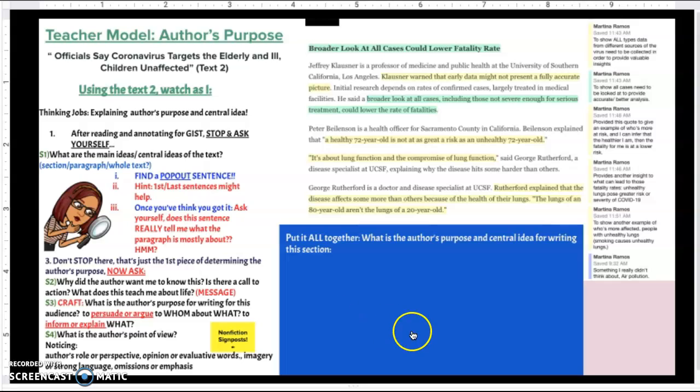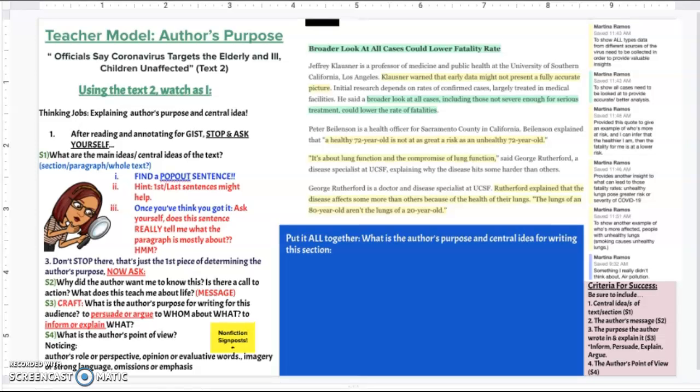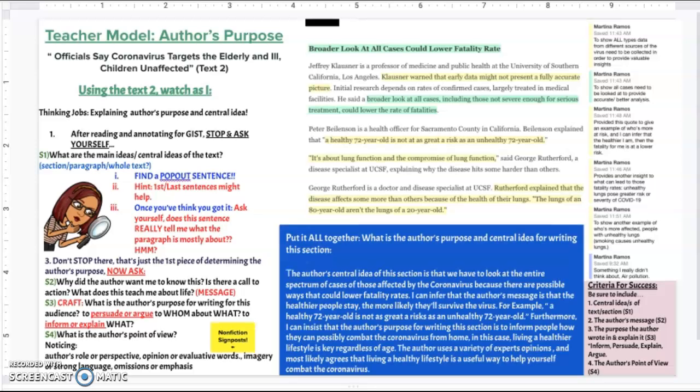Now, I want to pull it all together, but first, I need my criteria for success. I want to make sure to include these 4 pieces here. And let's see if I do that. So, I'm going to put it all together. What is the author's purpose and central idea for writing this section? So once I craft it all together, which I already have, I'm going to put it here. Here we go. So you can go ahead and check the CFS for me as I read through my response.